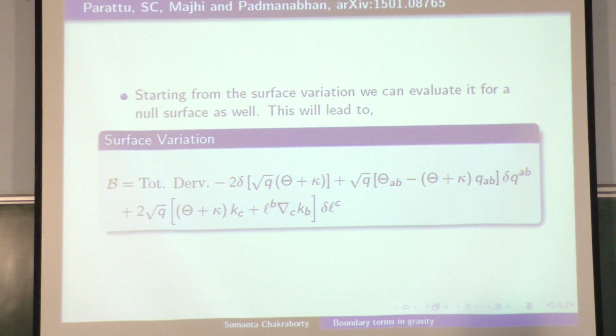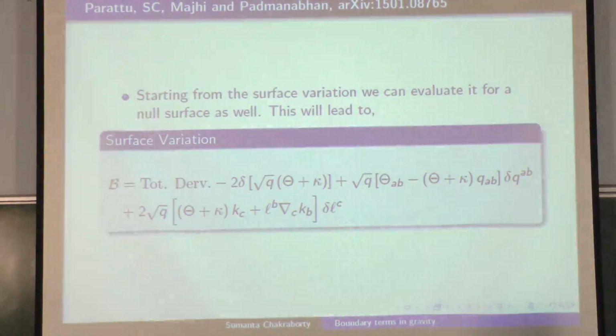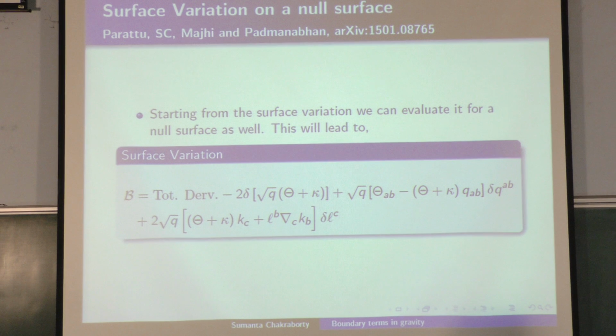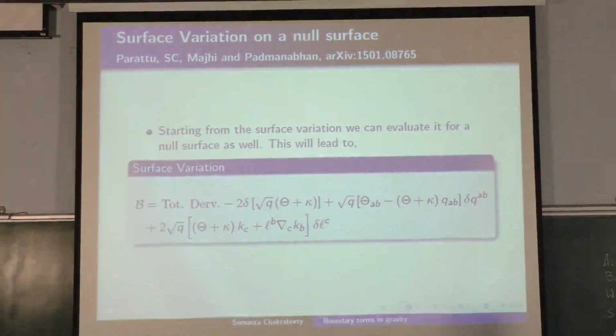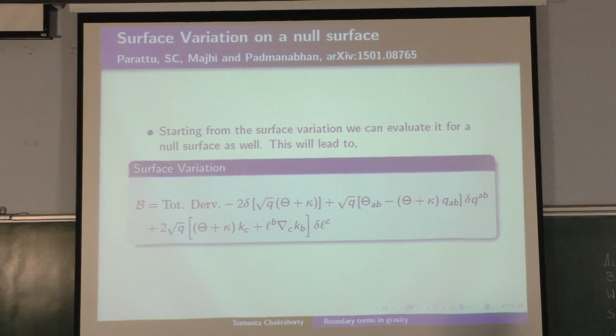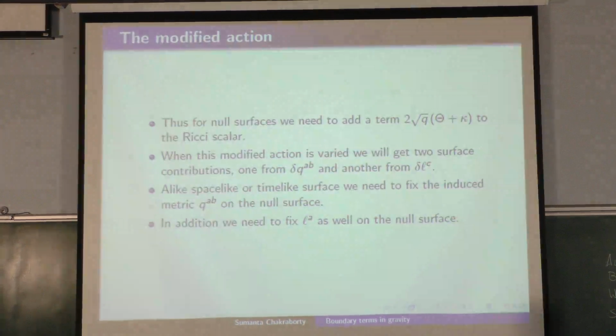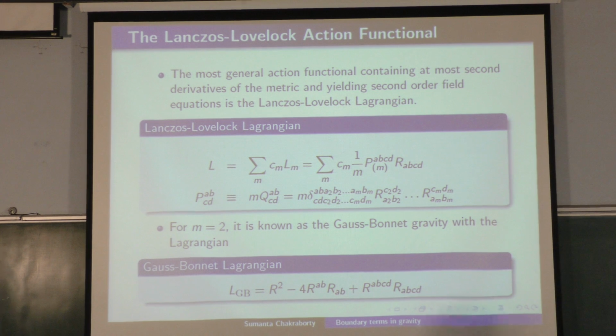So here again, the full structure of the theory gives you the corresponding boundary term. Here also we have not given any additional input, rather we started from the Einstein-Hilbert action, varied, and the action itself tells me what I have to add to it. Okay, in addition we have to fix this. Now this was for GR.